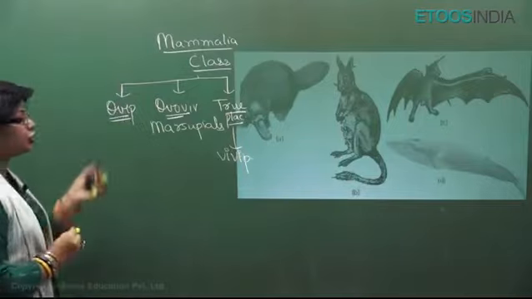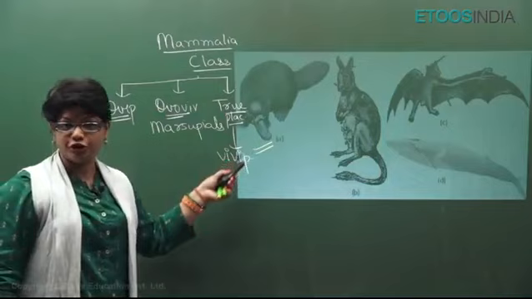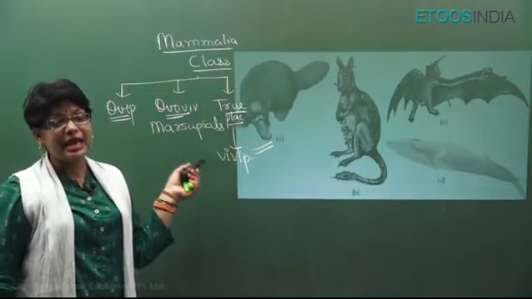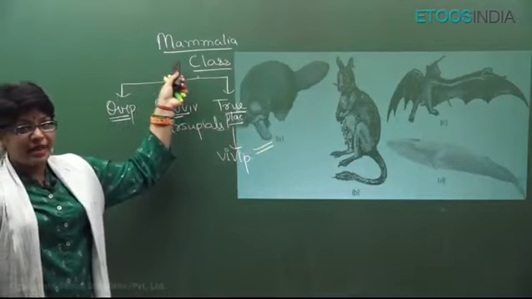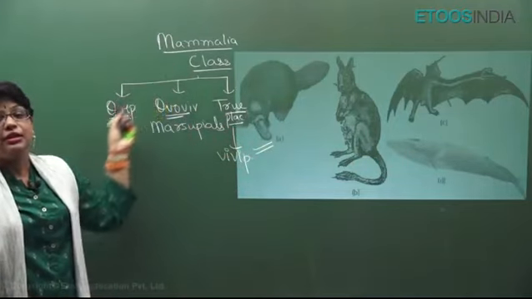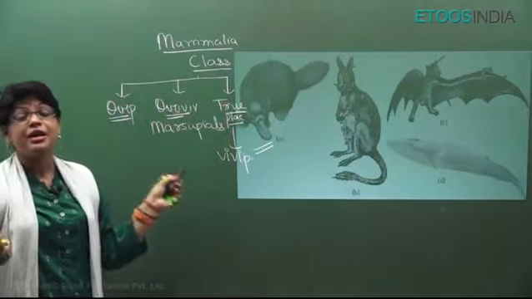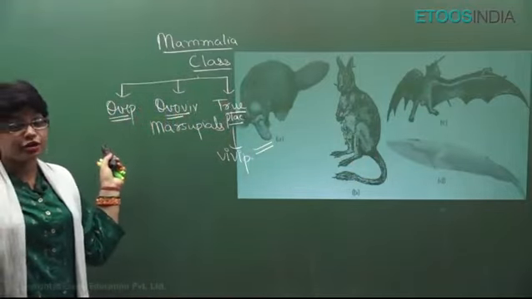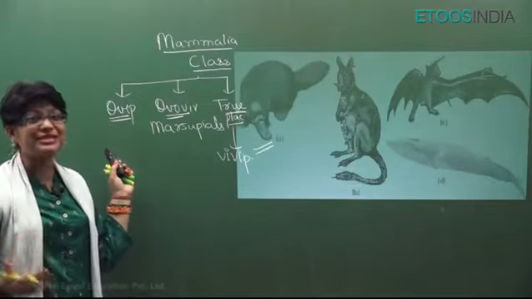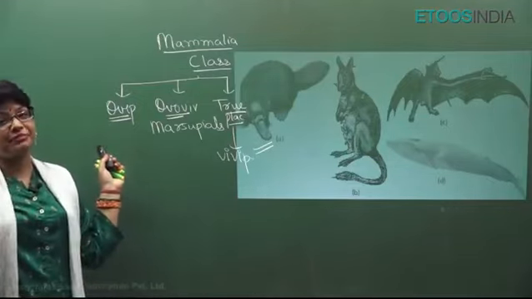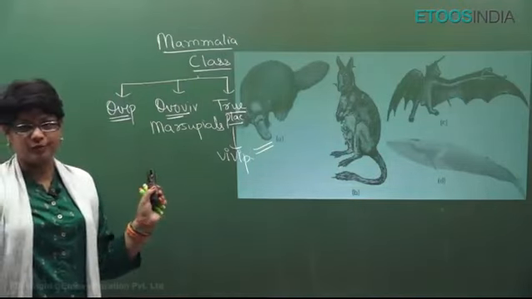In oviparous mammals, there are 2 typical examples. One is the duck-billed platypus or Ornithorhynchus, and we have the spiny anteater or echidna. These are oviparous, although they have mammary glands, but they don't have nipples. They have a cloaca like reptiles, although mammals don't have a cloaca. So they have some characters of reptiles and some of mammals, and since they have mammary glands, they are included in mammals. So they are a connecting link between reptiles and mammals. Very, very important. They are found only in Australia now, right?